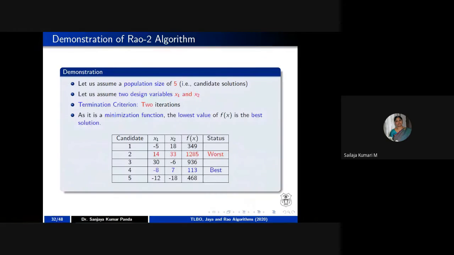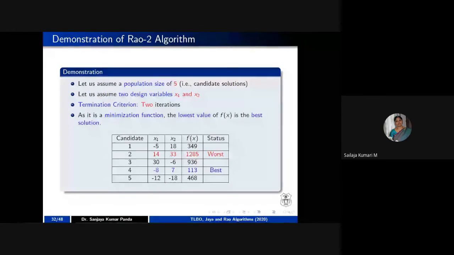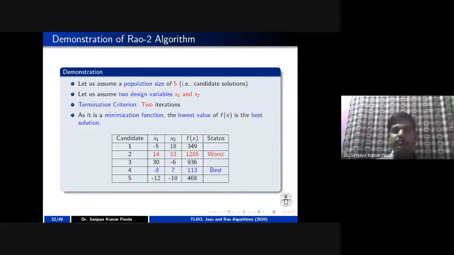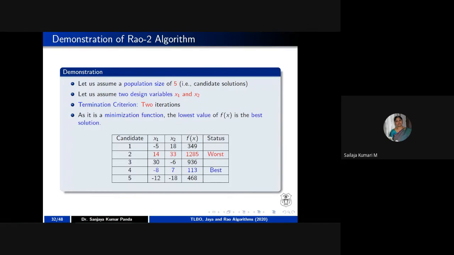Dr. Sanjay, I have one more question, if you permit. Yes, ma'am, please. In all these evolutionary algorithms, we say that they give you a near optimal solution, right? Can any of the algorithms claim that the solution that we get is a global optimal solution?